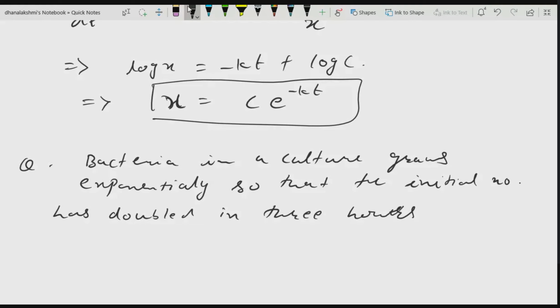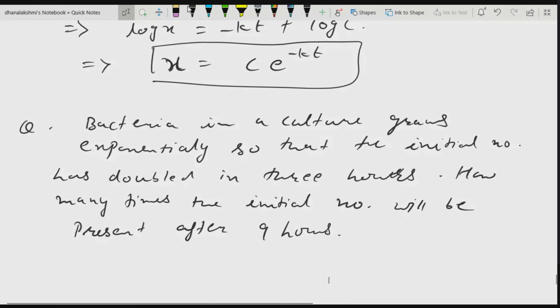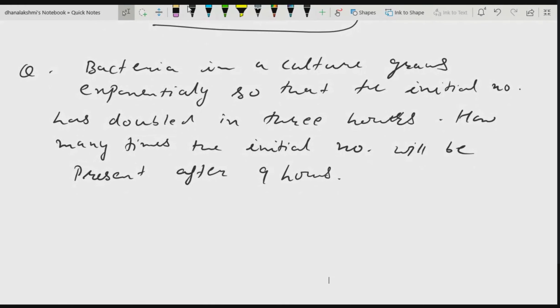Okay, bacteria is growing exponentially. In what way is it growing? In 3 hours, it has been increased to how many times? Double. 2 times it has been increased. Now the question is, how many times the initial number will be present after 9 hours? How many times the initial, that means how many times it is increased after 9 hours?